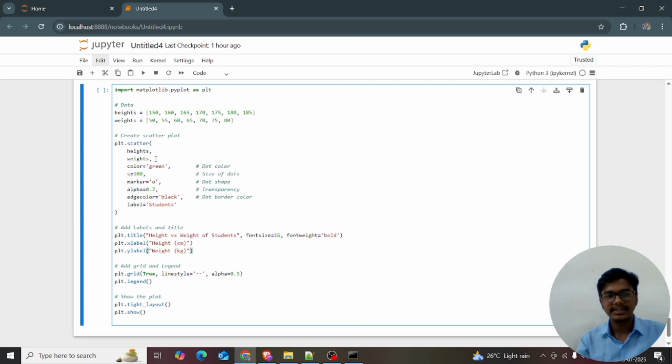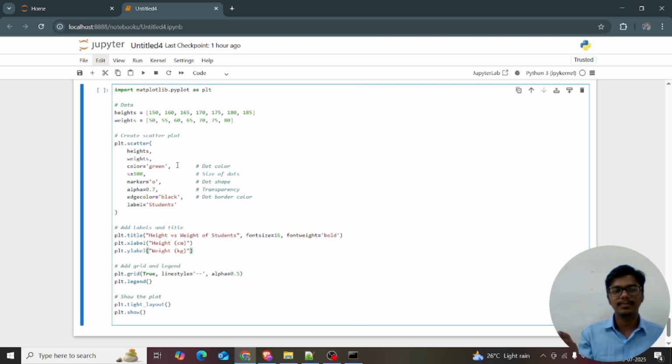I'm giving the heights, weights, and color. I want to give the x, y, and the color. I want the dots in green, so I'm giving color equal to green. You can play with the colors also. Size is the size of the dots, and the size of the dots is equal to 100. You can also play with the numbers.